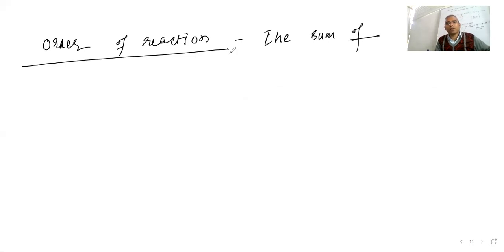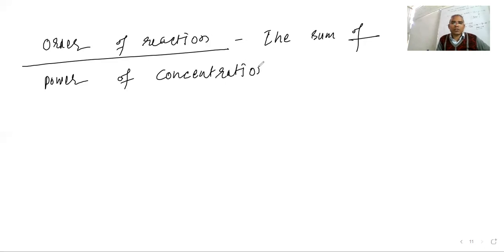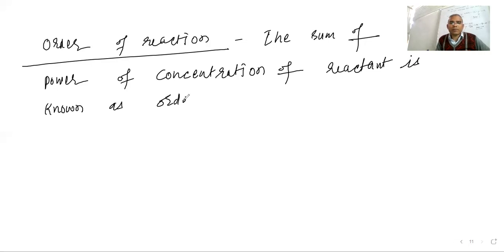The sum of the powers of concentration of reactants in the rate law is known as order of reaction.